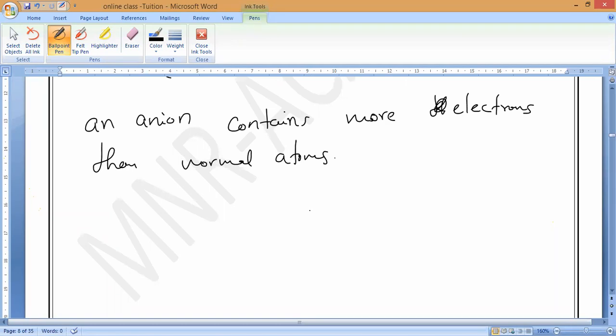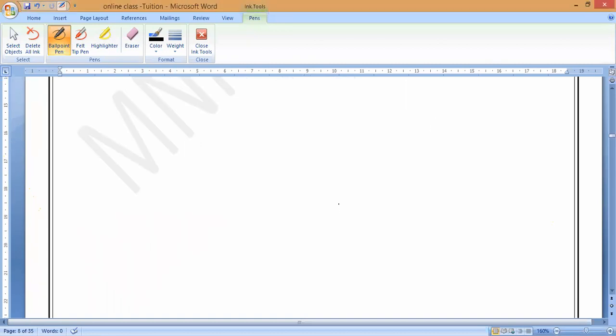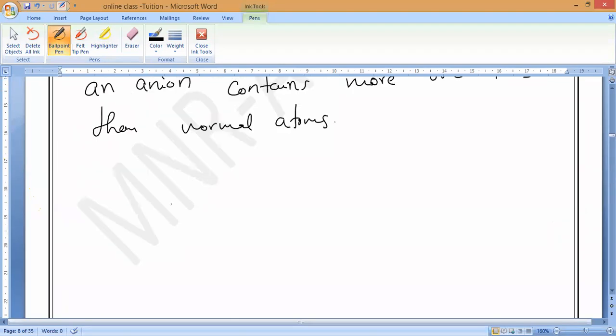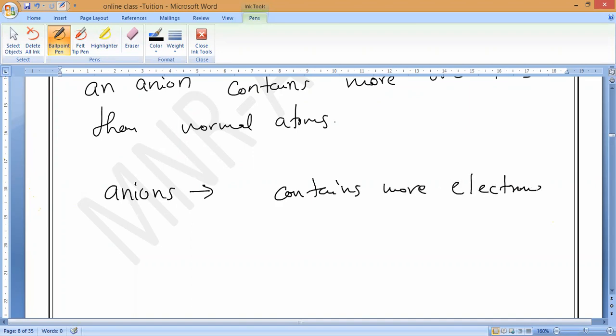A normal atom contains what, guys? An equal number of protons and an equal number of electrons. Correct? So if you take anions, whose count is more compared to the protons? The electron count is more. Anions contain more electrons than protons. That's all. Do you understand, guys?